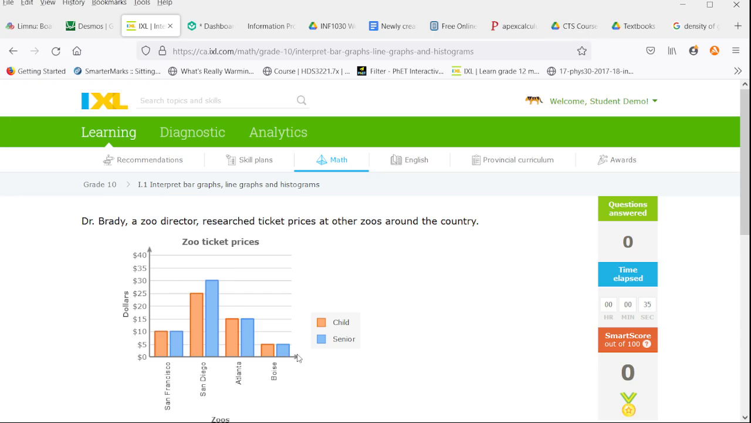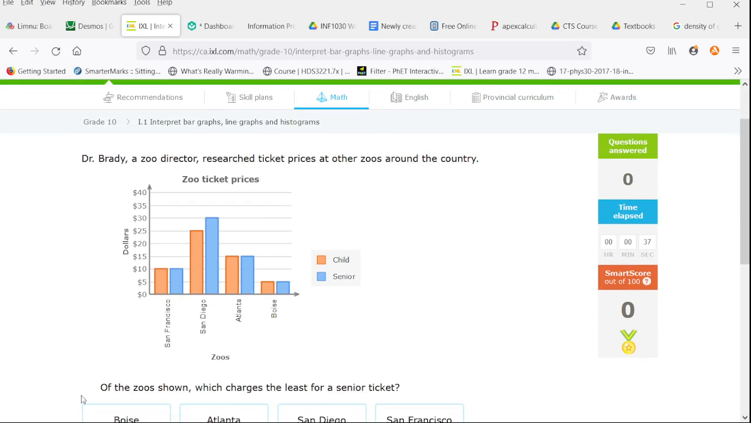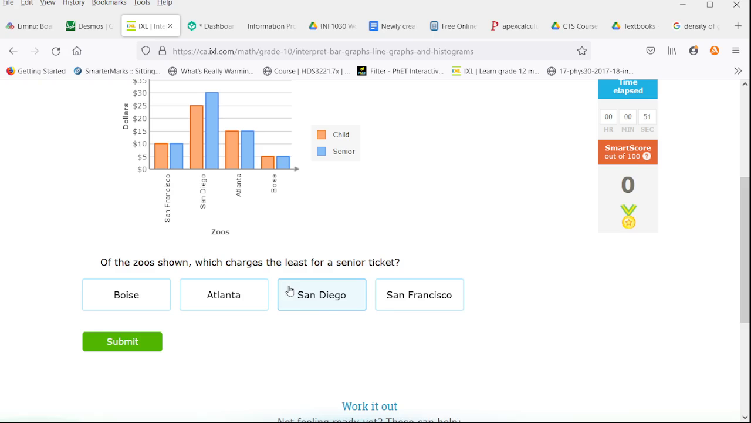So these are ticket prices for zoos around the country. We need to find, of the zoos shown, which charges the least for a senior ticket. So the senior tickets are the blue bars, and the dollars are on the vertical axis. So we want to find the shortest blue bar, and that is Boise.